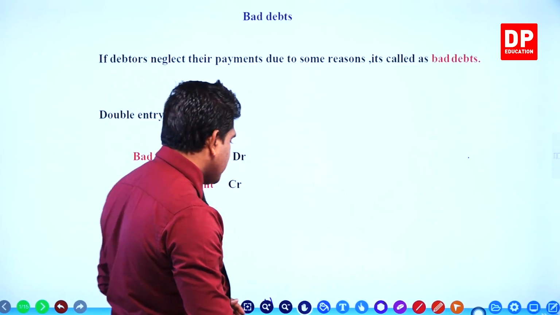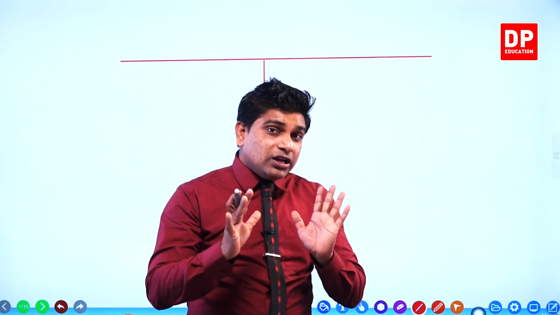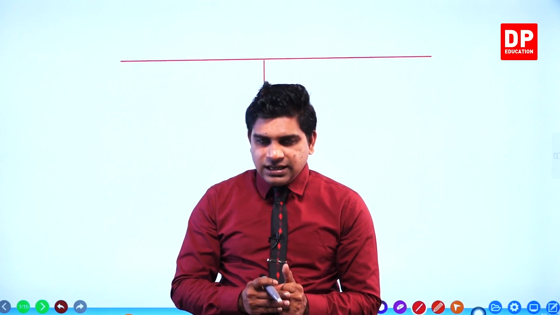I'll show you how it is created. I draw a T account here, only for explanation. If I draw the full account here, it takes a long time. So that's why I draw only a T account, but you know the full format of the ledger accounts, right?